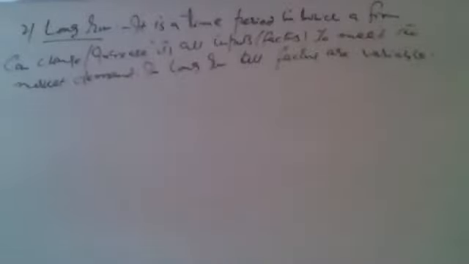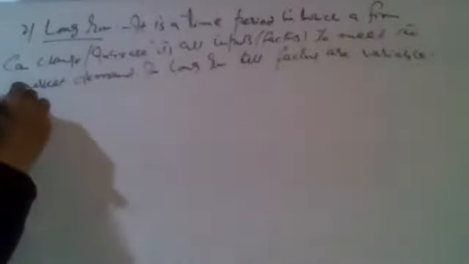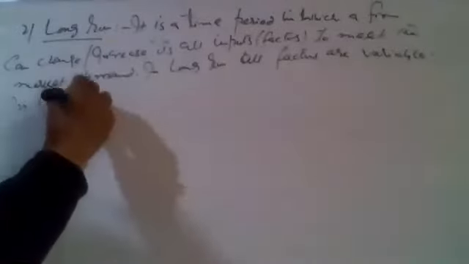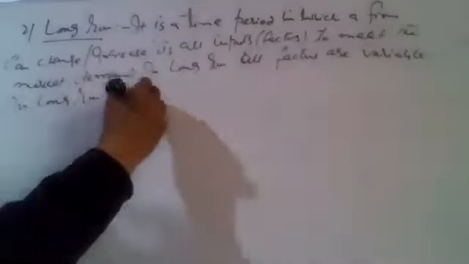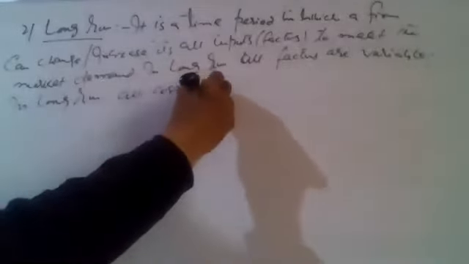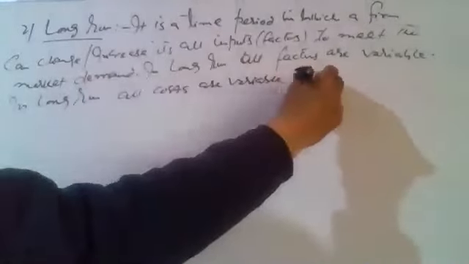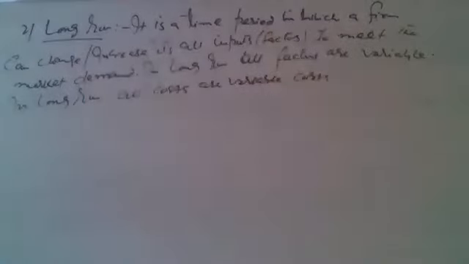When all factors are variable, we can say in the long run, all costs are variable costs. It is such a situation in which a firm can change or increase all its factor inputs. There is no fixed input at all.